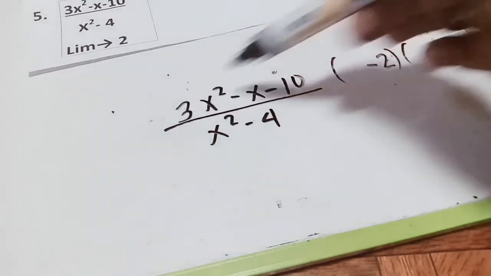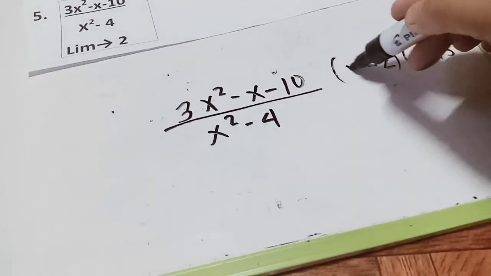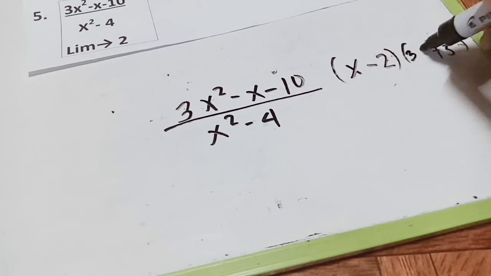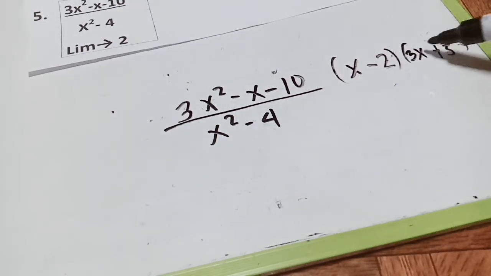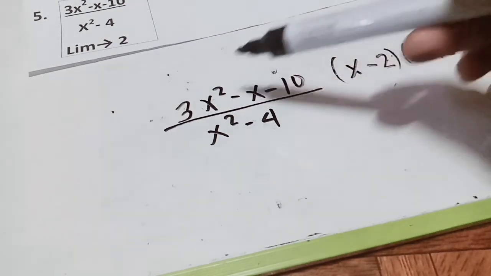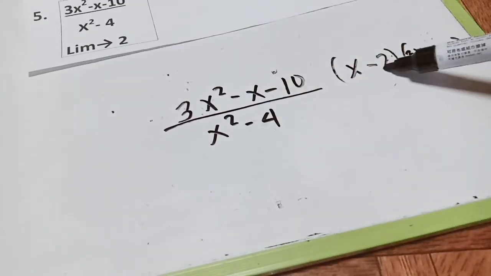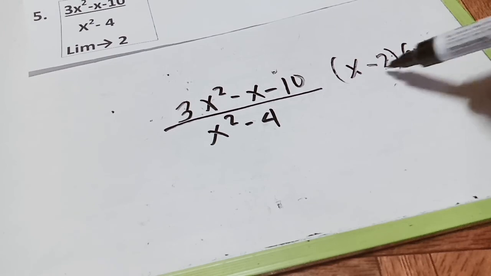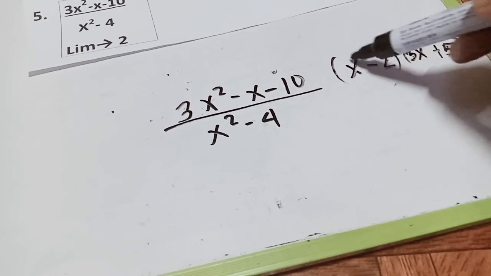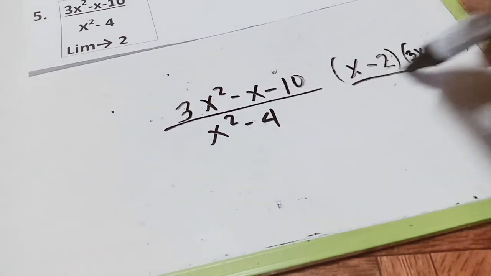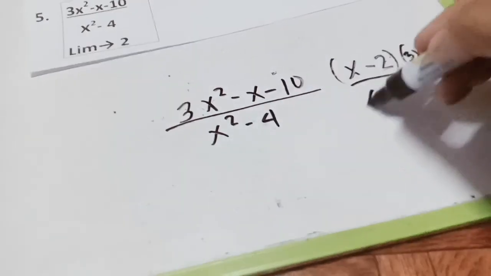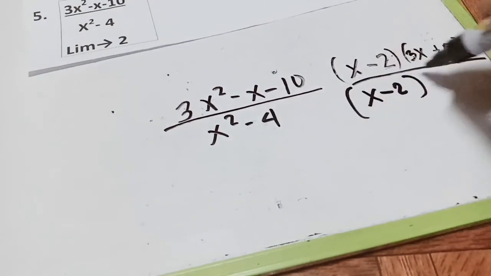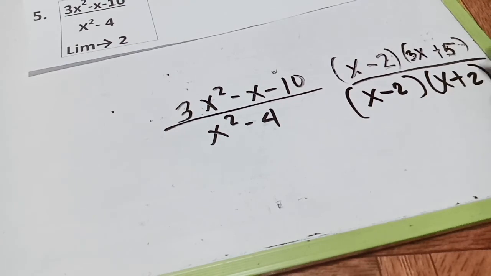And then 3x squared. So let's try to have x and then 3x. Is that correct? 3x times x will become 3x squared. 5 times negative 2 will become negative 10. Is that correct? And then 3x times negative 2 is negative 6x, and 5x will become negative x. That's correct. And then factor out x minus 2 and then x plus 2.